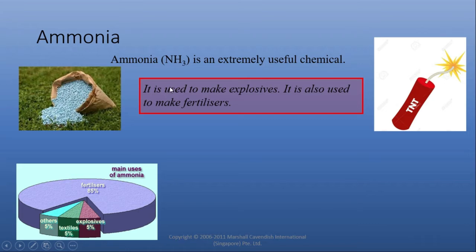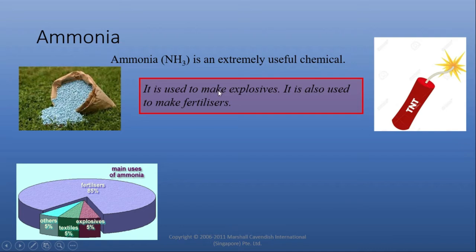So for what element will we use fertilizers made from ammonia? Obviously nitrogen. So ammonia is used to prepare nitrogenous fertilizer. Nitrogen is required by plants for better growth. 85% use of ammonia is in the manufacturing of fertilizer, and there are several other uses of ammonia.